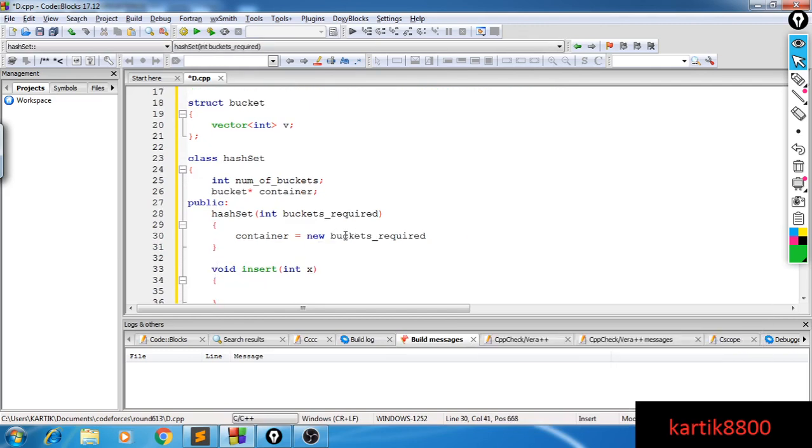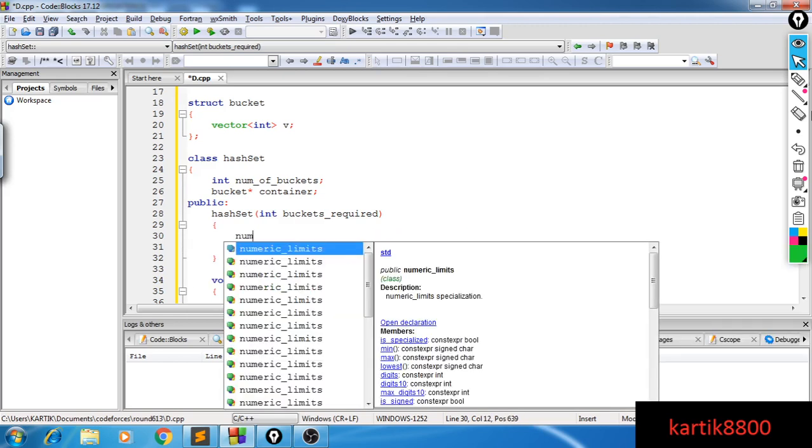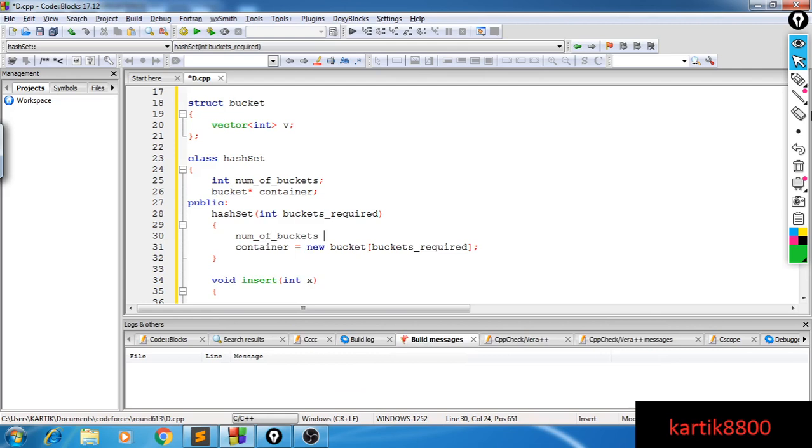So new bucket, and we want how many buckets? This has to be an array here, and we want buckets required, and I'll say number of buckets equals buckets required as given by the user. And this is the constructor.